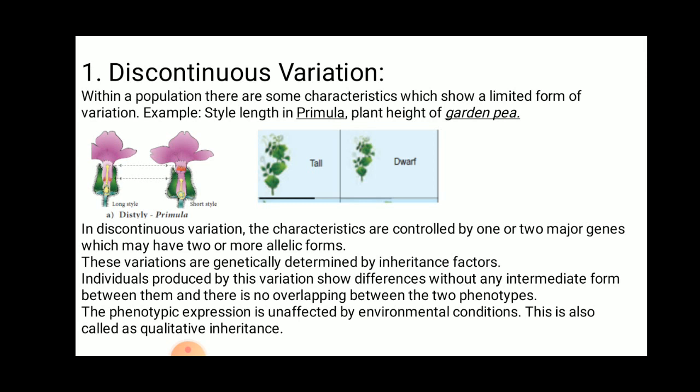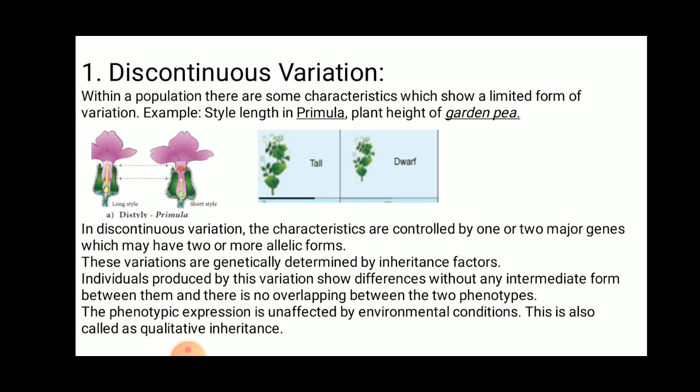So purely discontinuous variation is carried out by genetic factor and it is not governed by environmental factor. The individuals produced by this variation show differences without any intermediate form between them, and there is no overlapping between the two phenotypes. Here we don't get intermediate types.